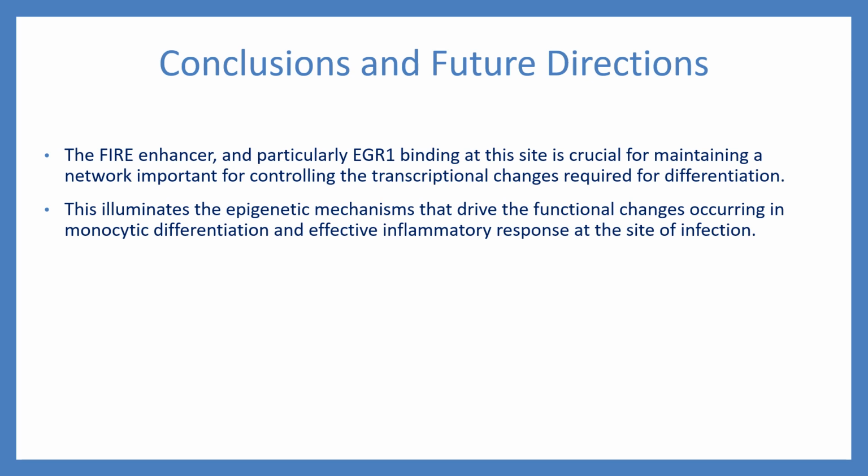To conclude, we find that the fire enhancer, particularly the EGR1 binding site, is crucial for maintaining a network required for controlling the transcriptional changes required for differentiation. This illuminates the epigenetic mechanisms that drive the functional changes that occur upon differentiation, that also occur upon activating an inflammatory response upon infection.